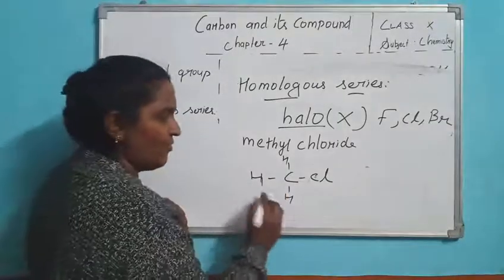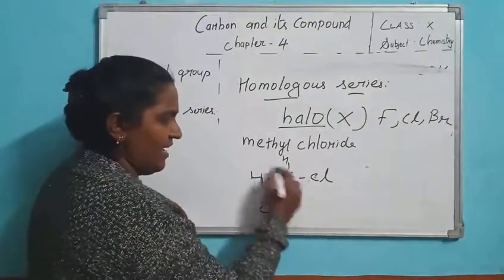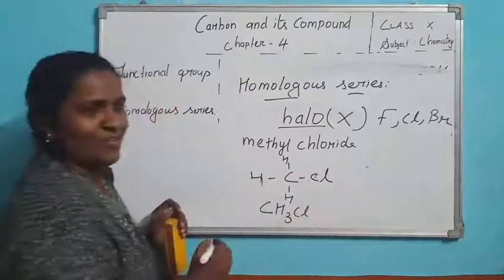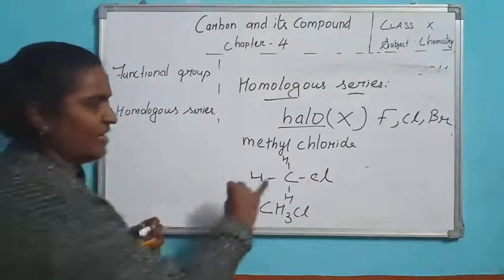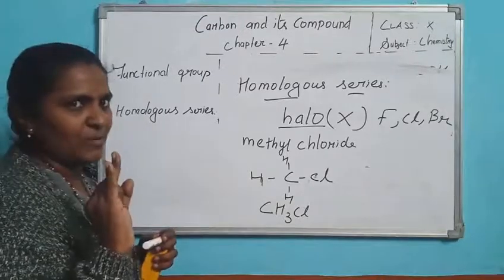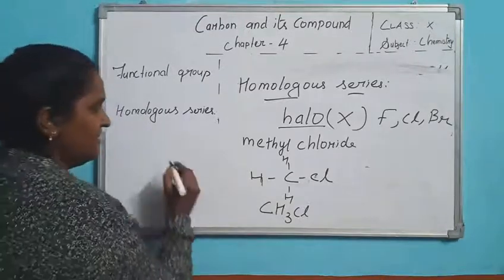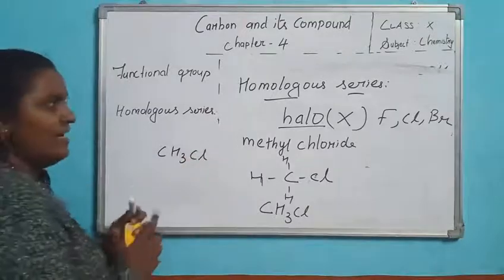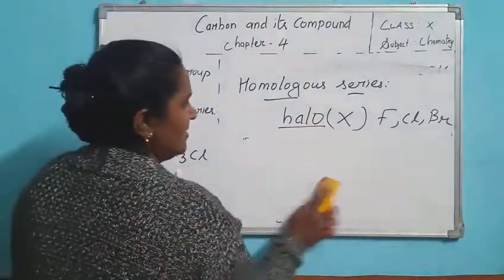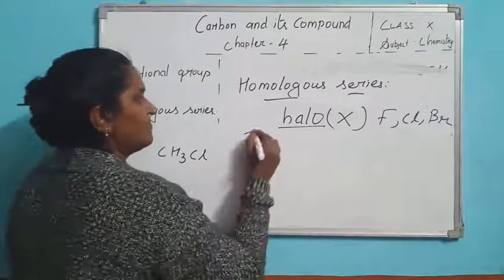Clear? Methyl chloride. Count it: CH3Cl. And the second group is ethyl. One carbon means methyl, second carbon is ethyl chloride.